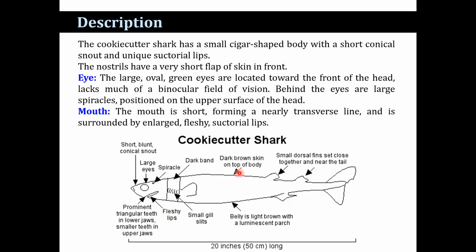Now, what is the description of the cookie cutter shark? The cookie cutter shark has a small cigar-shaped body with a short snout and unique suctorial lips. The nostrils have a very short flap of skin in the front. The large oval green eyes are located towards the front of the head. They lack much of the binocular field of vision. Behind the eyes are large spiracles. You see here, this is a spiracle positioned on the upper surface of the head. The mouth is short, forming a nearly transverse line, and is surrounded by enlarged fleshy suctorial lips.